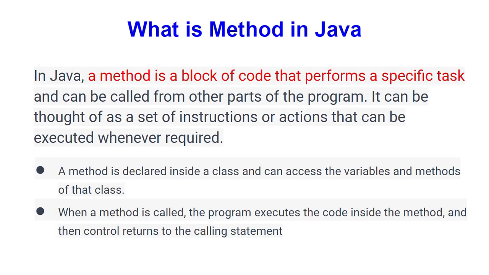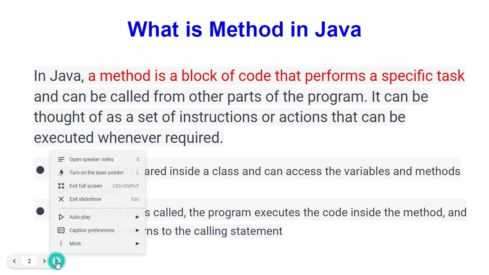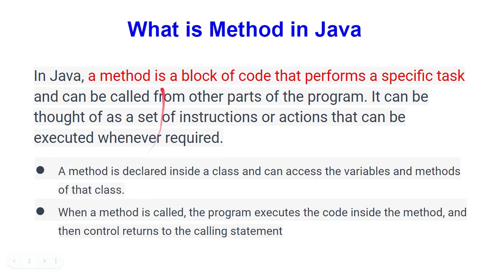So what is a method in Java? You can give this line as the answer if someone asks you what a method is. In Java, a method is a block of code that performs a specific task. If you say that, the interviewer will understand you have good knowledge of it. A method can be called from other parts of the program.